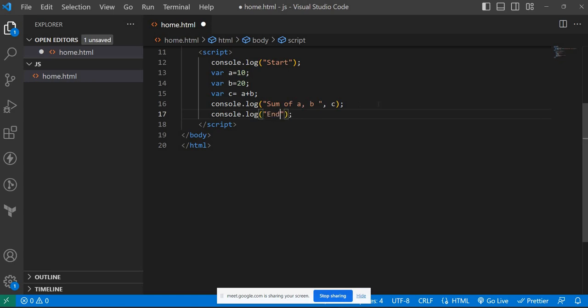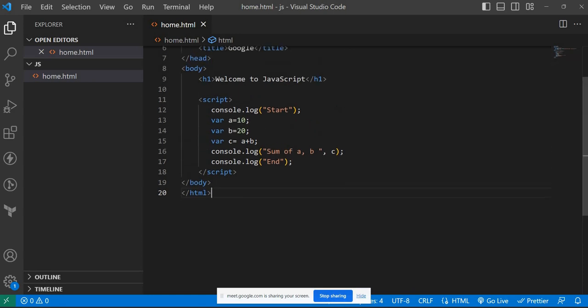So far no functions, nothing is there, just simple. We have declared three variables, and we have initialized values with 10, 20, and c is equal to a plus b. Simple. I hope this is clear, right? Do you have any questions on this logic? No? Very good. Everything is clear.